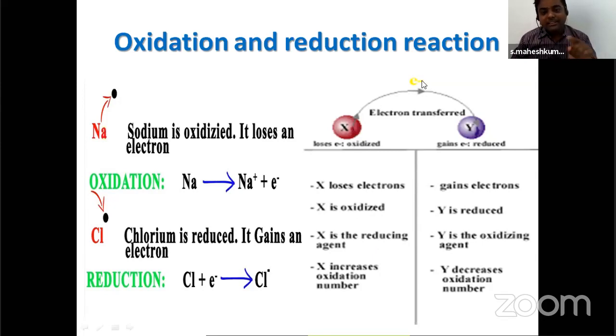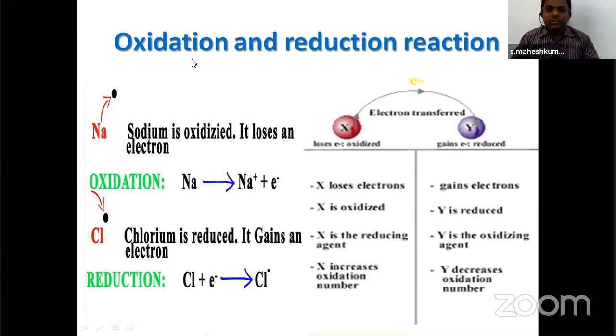Why? Because it is releasing electrons and protons. These are available in the system, so another molecule can take electrons and protons from X. Now Y is getting electrons and protons. It has electrons, so it becomes an oxidizing agent, meaning it can give electrons and protons to another molecule also.